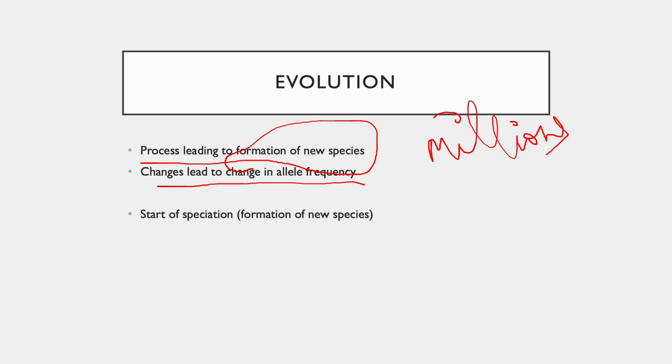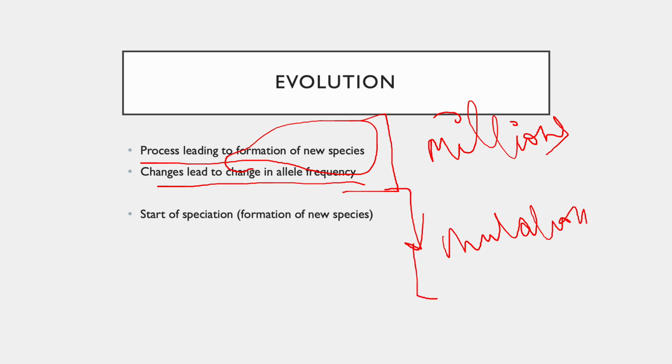Obviously, in simple words, if a question comes about what is evolution and what are the reasons for evolution, mutation is one of the most common reasons. What does it lead to? Please remember, when you're answering these questions, you need to use certain key terms, and one of them is allele frequency. It's very easy for us to write that the changes might lead to a different number of individuals, or that the main individual might separate out from the main population. But the preferable answer uses the key terms which relate much better to answering a scientific question.